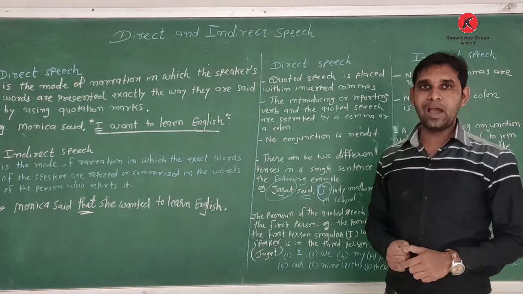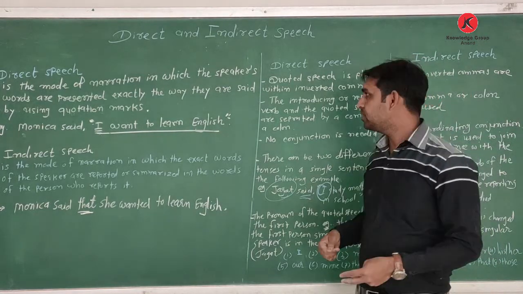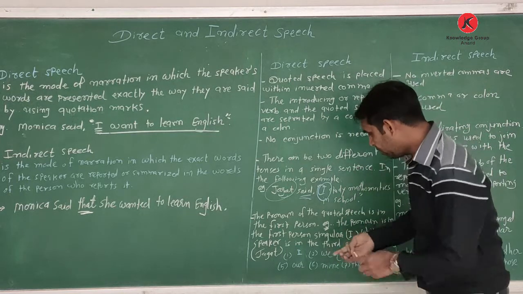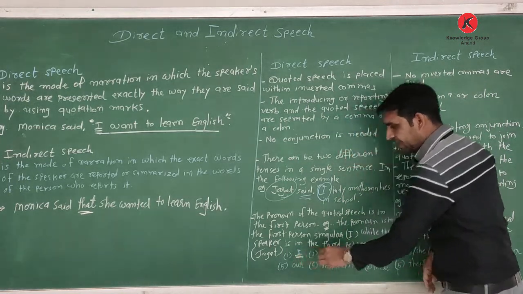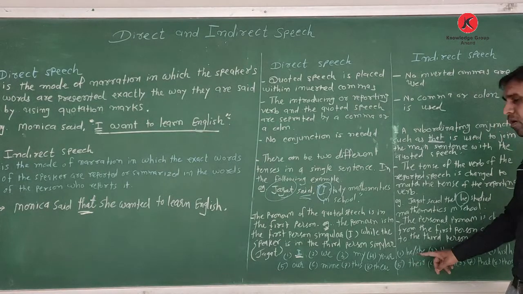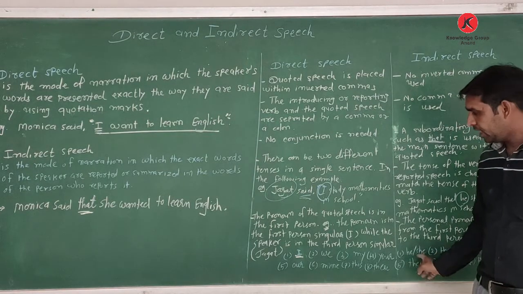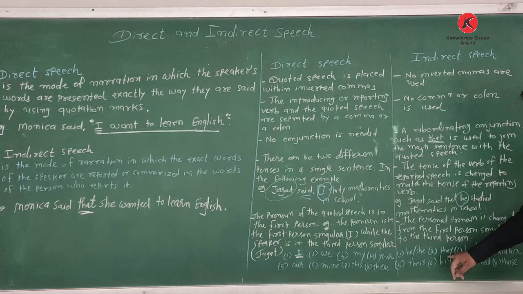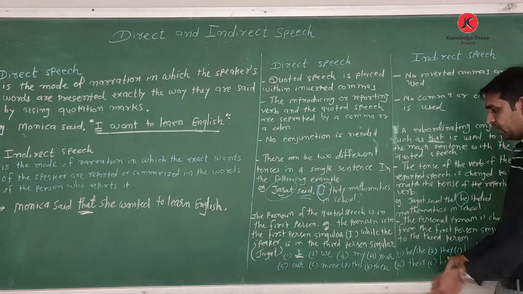Then some of the pronouns we change from direct into indirect. If the pronoun given is I, then we change it into he or she. If the pronoun given is we, then change into they.